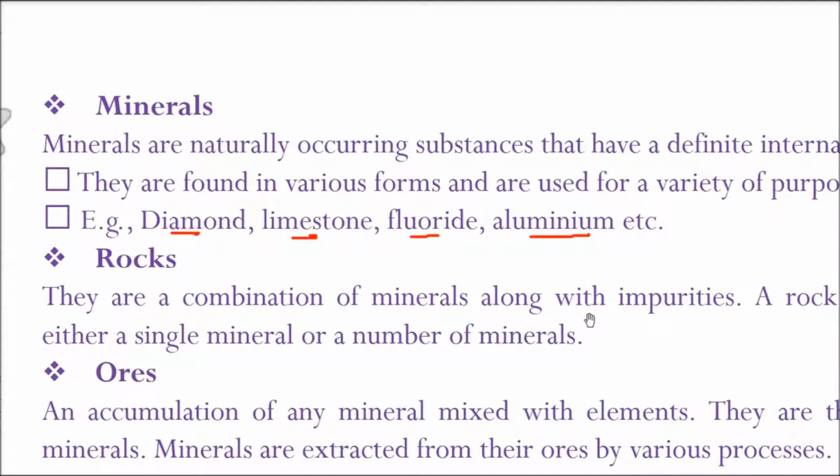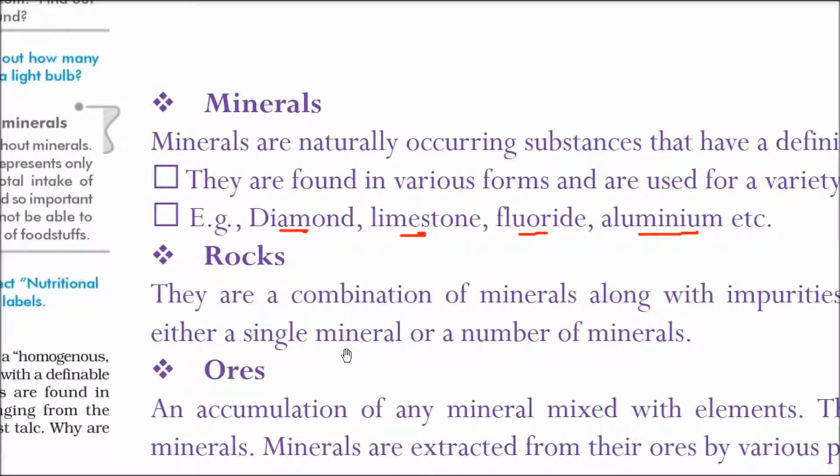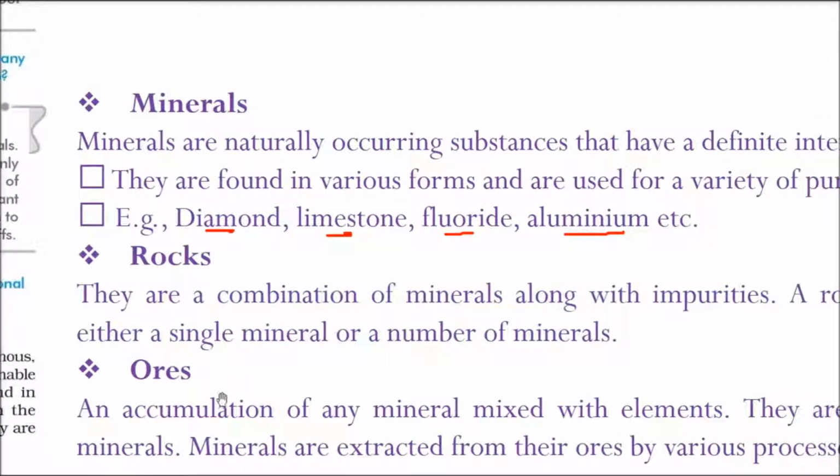So rocks, what are rocks? They are combination of minerals along with impurities. So we have minerals along with certain impurities. So we need to clear these impurities to get the minerals from these rocks. So a rock can contain either a single mineral or it can be a combination of a mineral.